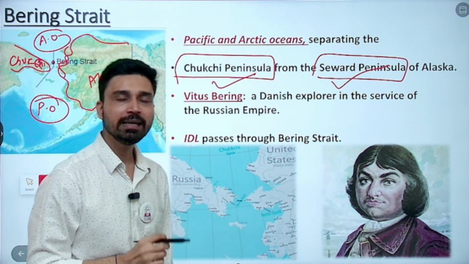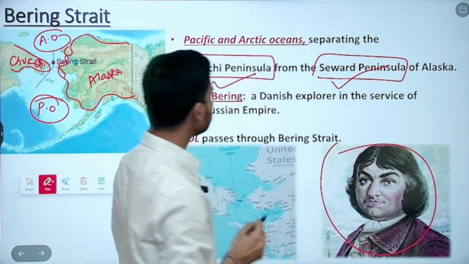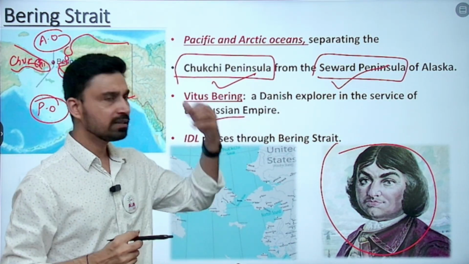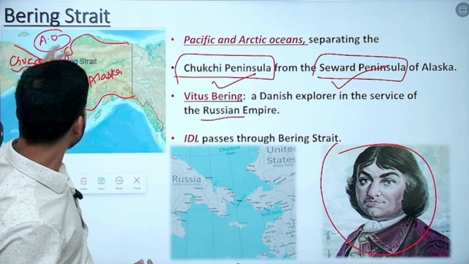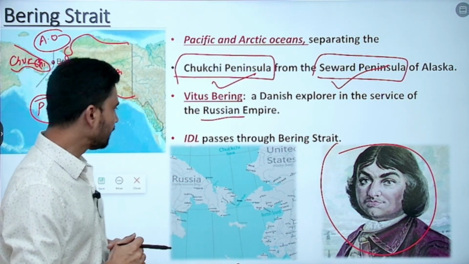The strait was named to honor its discoverer, a Danish explorer called Vitus Bering. Vitus Bering was an explorer working in the service of the Russian Empire. So he was navigating through all this area to understand the distribution of water and land on the earth.